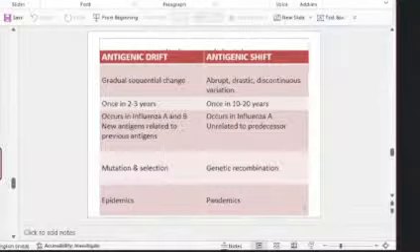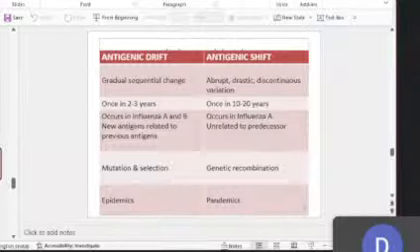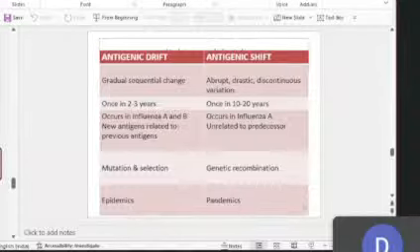Drift is a small change. This small change, drift, usually occurs by mutation and selection, whereas the big change cannot be due to mutation because it is so huge. It's usually due to genetic recombination. And drift, that small change, can occur even in influenza A or B. It can occur once in 2 to 3 years.